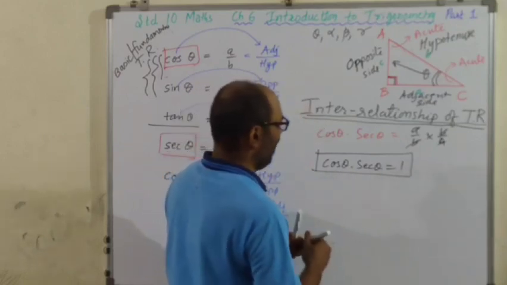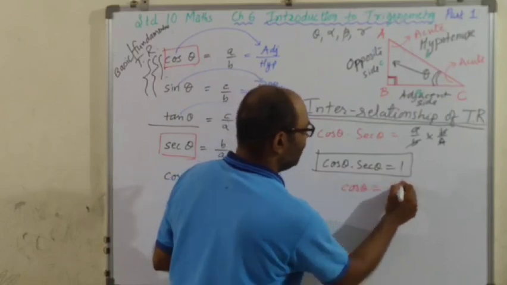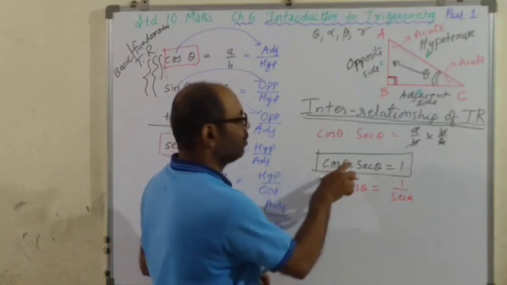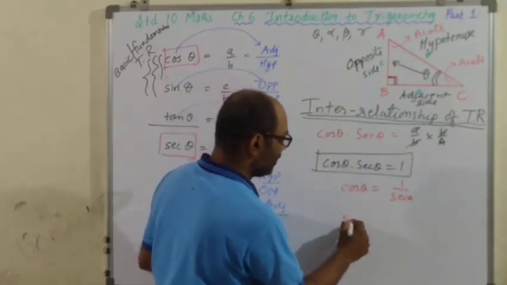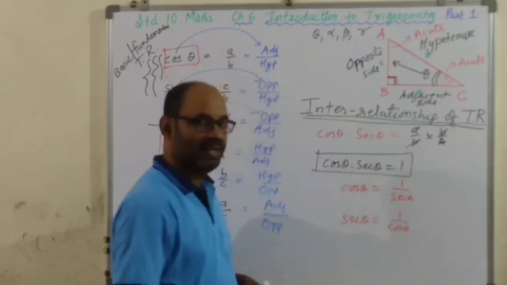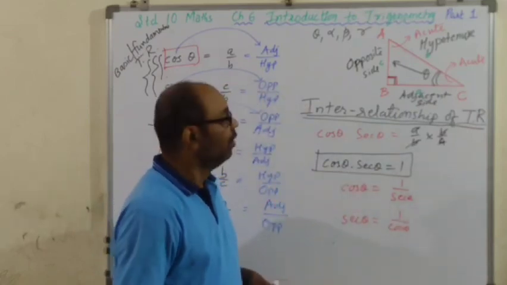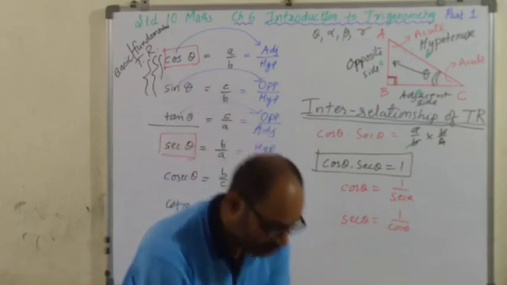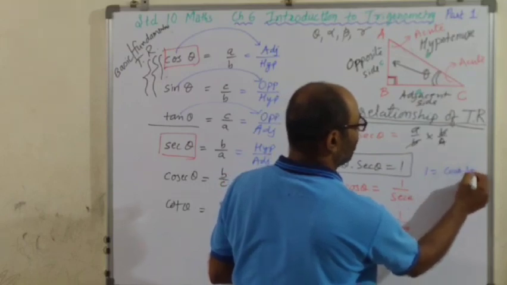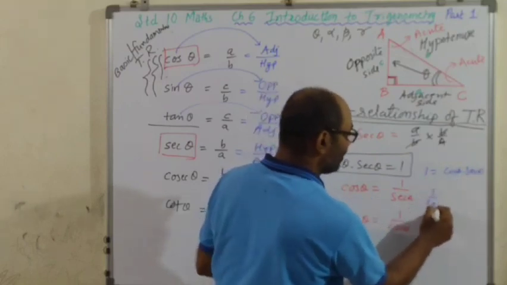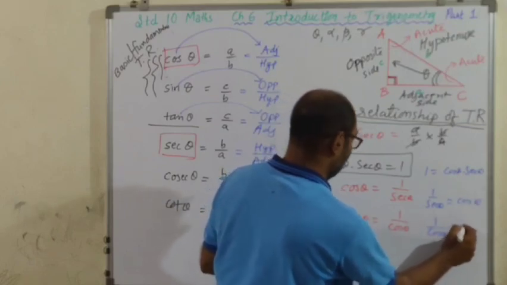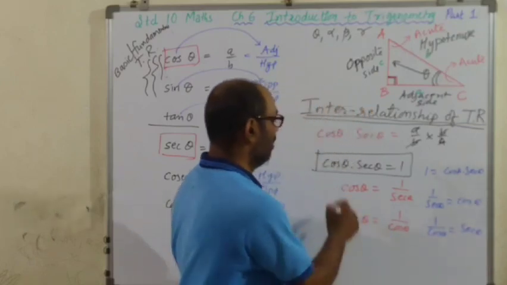From here you get cos theta is equal to 1 upon sec theta. है ना? sec को उधर ले गए या sec theta is equal to 1 upon cos theta, यदि cos को वहां ले जाए. उसका उल्टा भी याद रखना है. उल्टा मतलब क्या? 1 is equal to cos theta into sec theta. 1 upon sec theta is equal to cos theta. 1 upon cos theta is equal to sec theta.